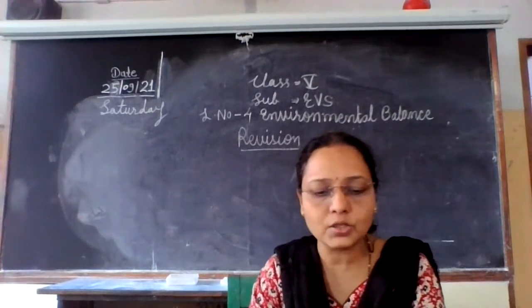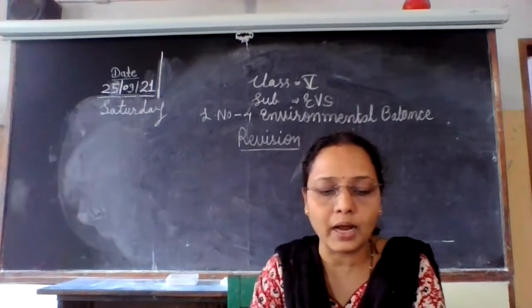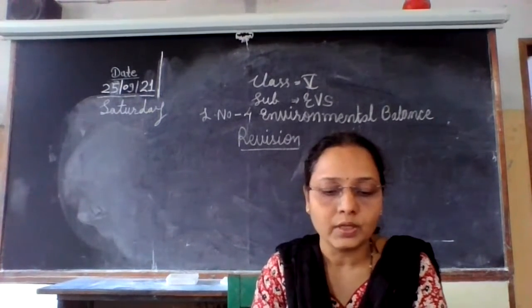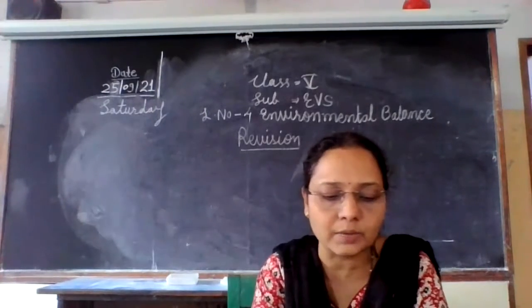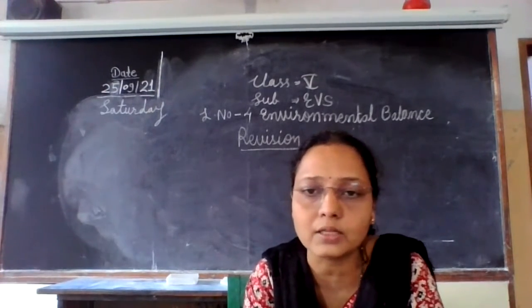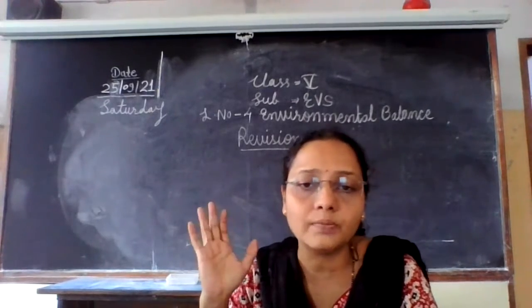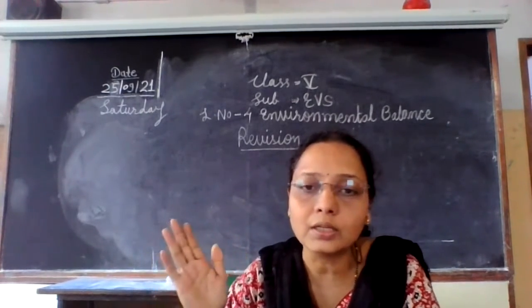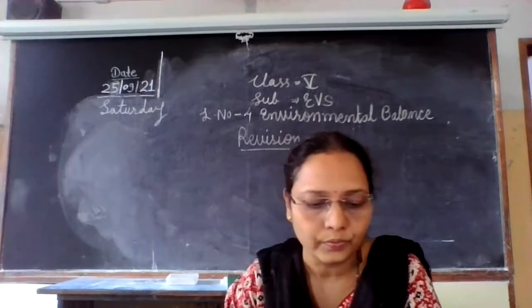Plants use substances in the soil for their growth, and when plants and animals die, the decomposition of their remains adds these substances to the soil once again. Ultimately, all things go into the soil after death. So this cycle continues.